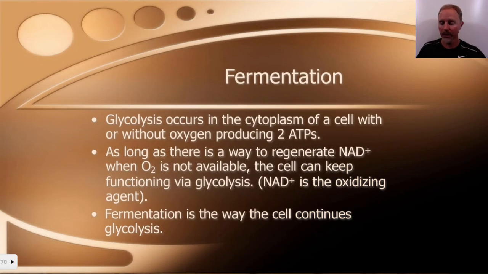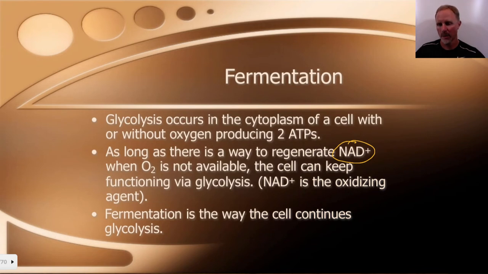With glycolysis, we're going to generate pyruvate, and pyruvate has no way to get into the mitochondrion, especially if oxygen is not available. As a result, if we can continue to make NAD plus, which is one of the starting reactants of this, then we can keep glycolysis going. If we use up all of the NAD plus that you get here, then the reaction is going to stop.